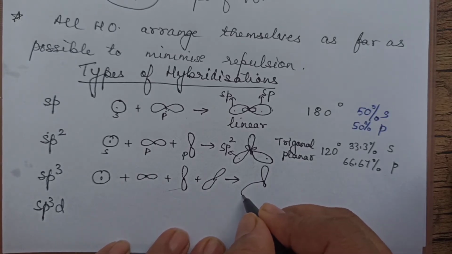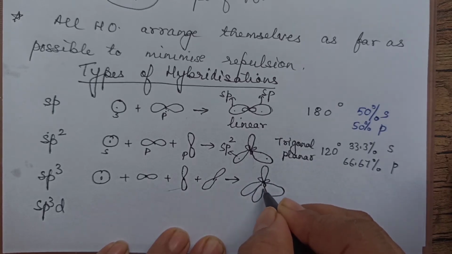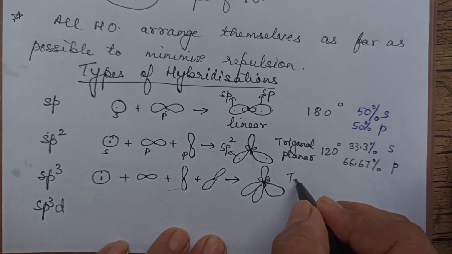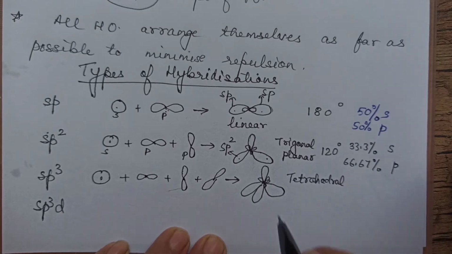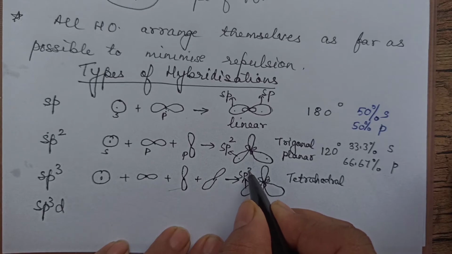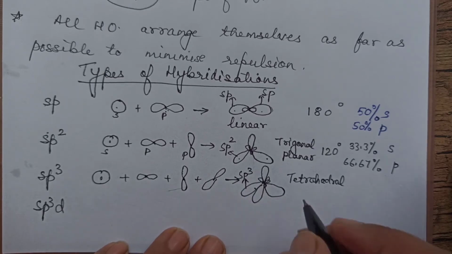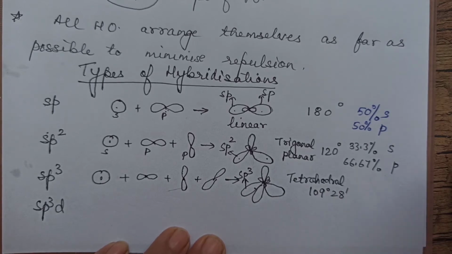It is a 3D thing, so it may not look tetrahedral to you, but it is a tetrahedral arrangement, and each hybrid orbital is called an sp3 hybrid orbital. In tetrahedral, the bond angle is 109 degrees 28 minutes.